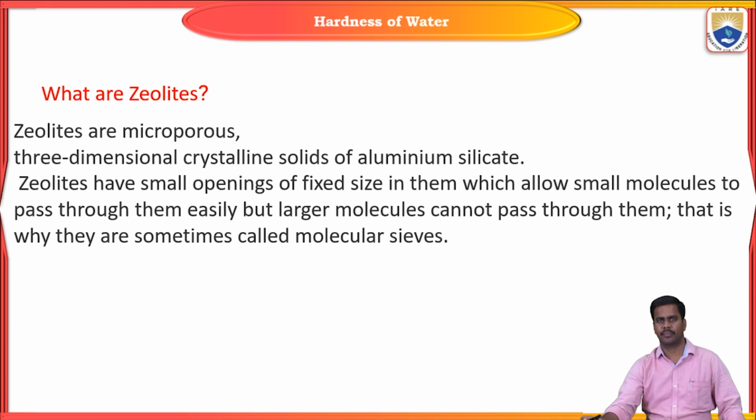First one is the zeolite process. So what are zeolites? Zeolites are microporous 3-dimensional crystalline solids of aluminum silicates. Sodium aluminum orthosilicates are known as zeolites. Zeolites have small openings of fixed size in them, which allow small molecules to pass through easily, but larger molecules cannot pass through them. So zeolite has resin type of structures.